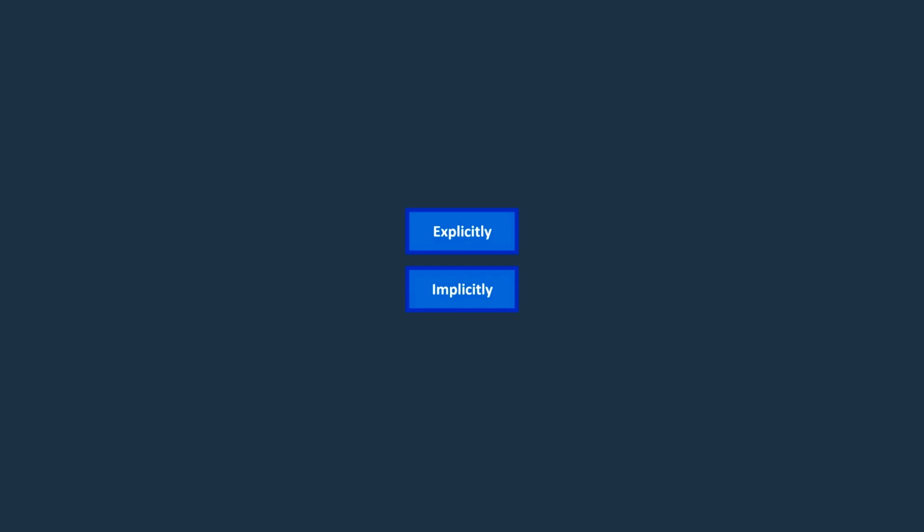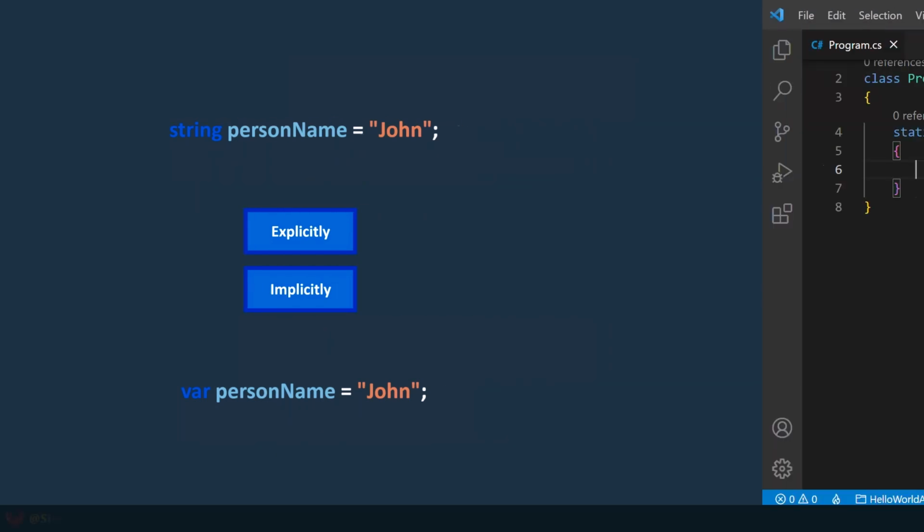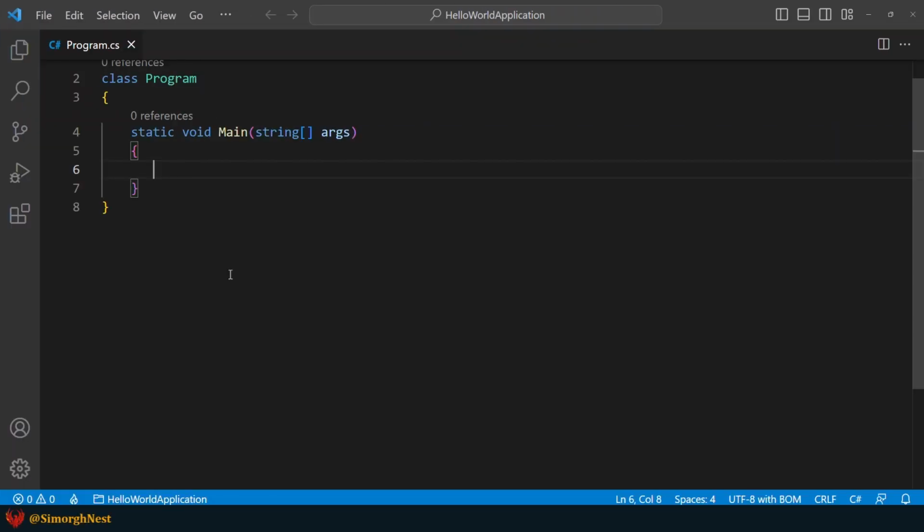For example, a string variable based on explicit type should be like this, and based on the implicit type, it's gonna be like this. Now, let's dive into VS Code and declare some variables based on these ways. Okay, in explicit type, we specify the type of the variable when declaring it.